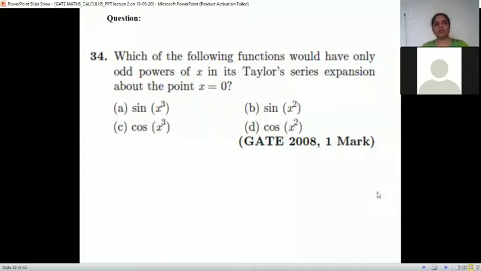Which of the following functions would have only odd powers of x in its Taylor series expansion about the point x is 0? Taylor series expansion. Okay, sin x and cos x expansion. We know it. What is the sin x expansion? Can anyone tell me the expansion of sin x? What is the sin x series? Please unmute and tell me the series.